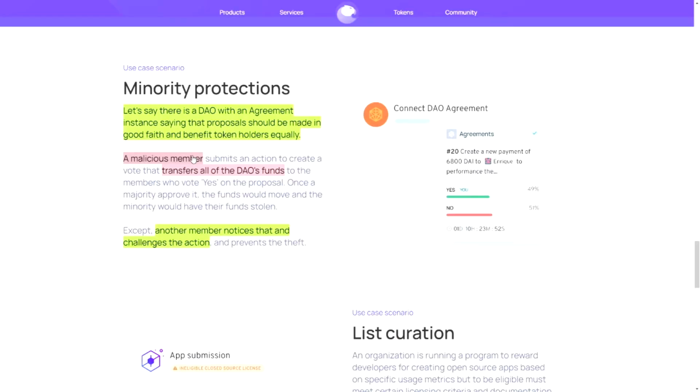So a very clear example is, for example, if we have an agreement that says we want to treat everybody equally, and then one person somehow finds a way to transfer all the tokens in the project to themselves, then we can oppose this from happening, and then the court will take a look at this and say, hey, this is indeed not what is being proposed in the initial documents, and we are going to undo this transaction.